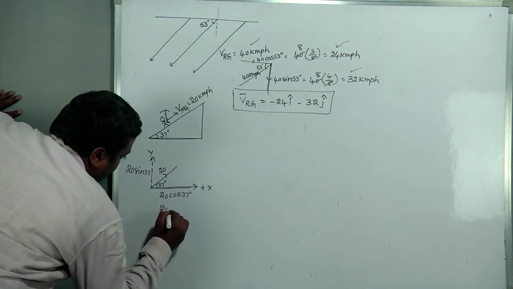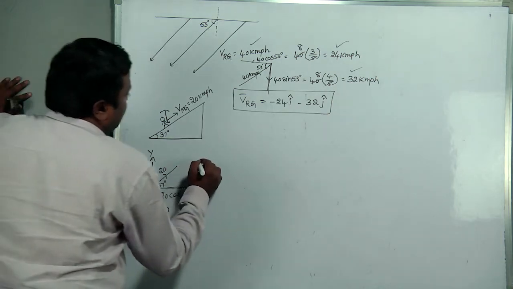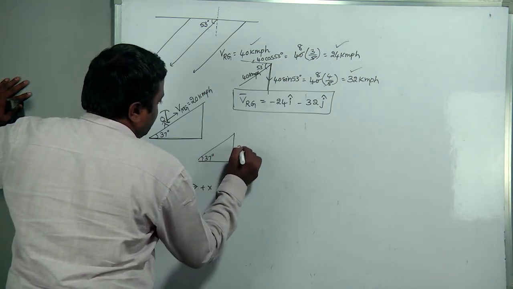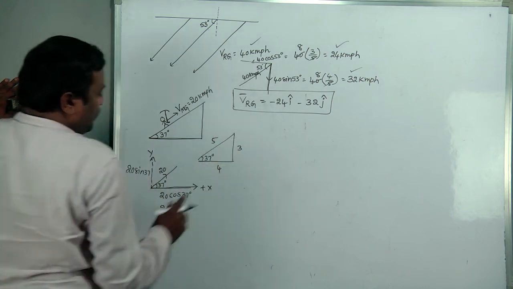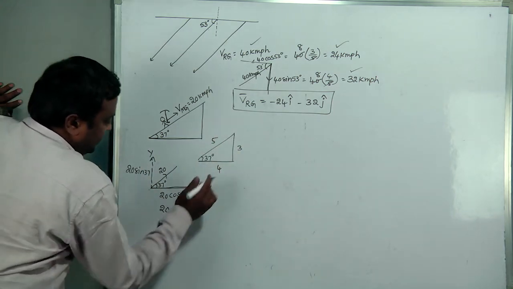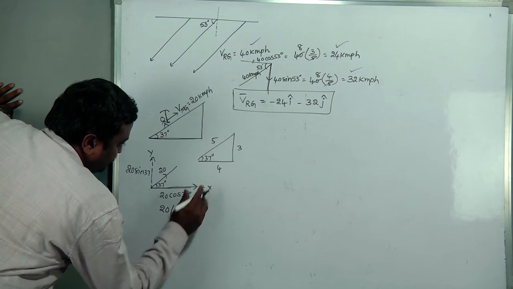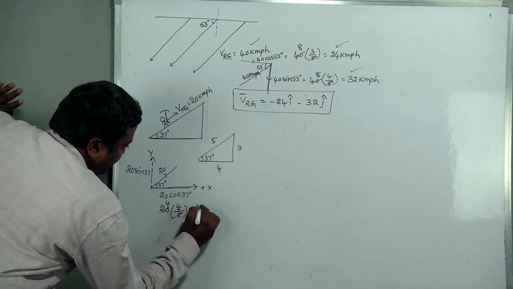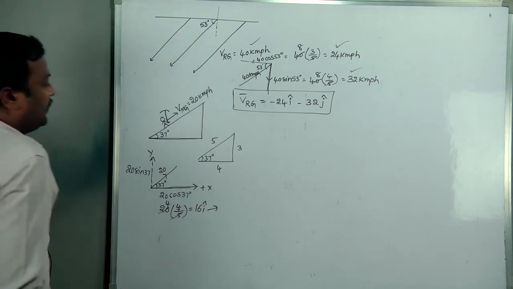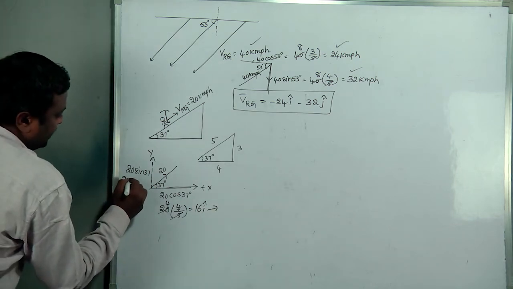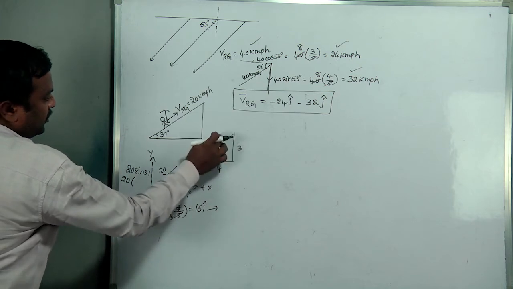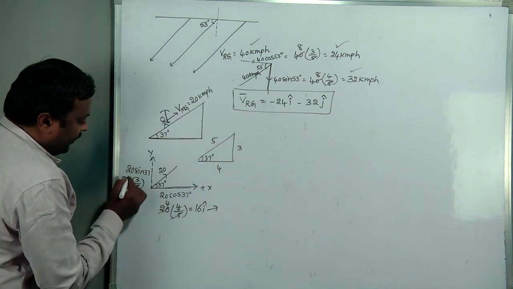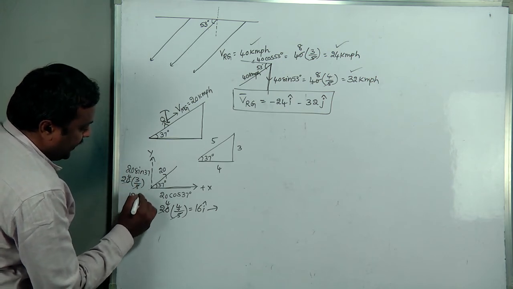Cos 37 means the same triangle: if it is 37, it becomes 3, 4, 5. So cos 37 is adjacent by hypotenuse, 4 by 5. 5 ones are 5, 5 fours are 20, so 16 i cap. And 20 sin 37, opposite by hypotenuse, 3 by 5. 5 fours are 20, 4 threes are 12, so 12 j cap.